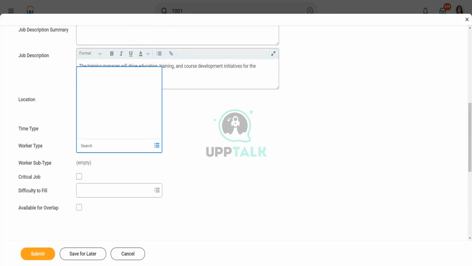Similarly, worker type. Worker type is, let's say, contingent worker and employee. If I do not choose anything, that gives me the option to hire employees as well as contingent workers for this position. Let's say I try hiring an employee and I do not get an employee, I can fill it up with a contingent worker as well.